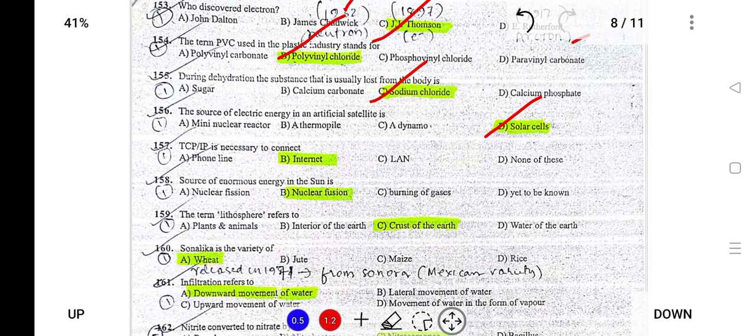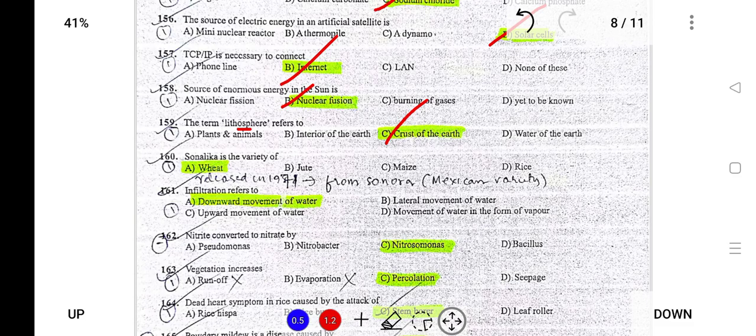Next, TCP/IP. TCP stands for Transmission Control Protocol, and IP for Internet Protocol. It is used to connect with the internet. Next, the source of enormous energy in the sun is nuclear fusion. The term lithosphere, lith means land, so it is associated with the crust of the earth. Sonalika is a variety of wheat.